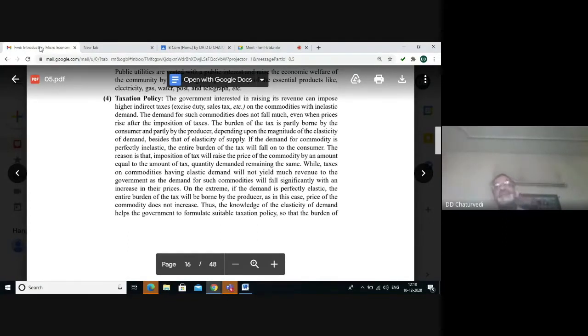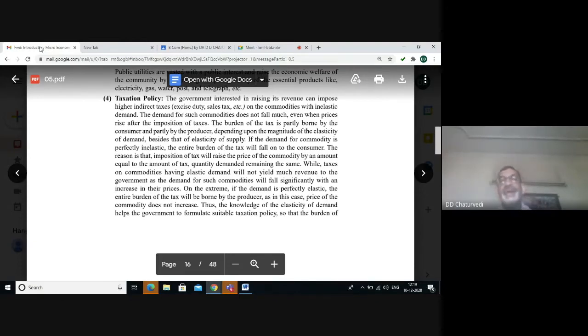The government can increase the revenue by imposing higher indirect taxes such as excise duty, sales tax, etc. on the commodities with inelastic demand. The demand for such commodities doesn't fall much even when prices rise due to imposition of the taxes. And the burden of the tax is partly borne by the consumers and partly by the producers, depending upon the elasticities of demand and elasticities of supply.